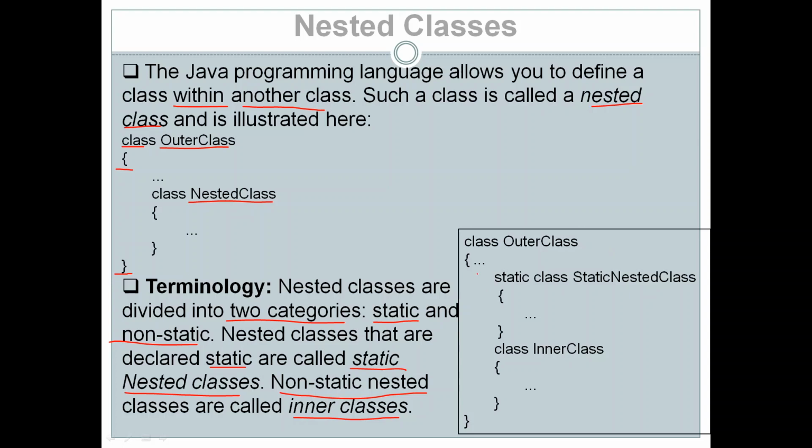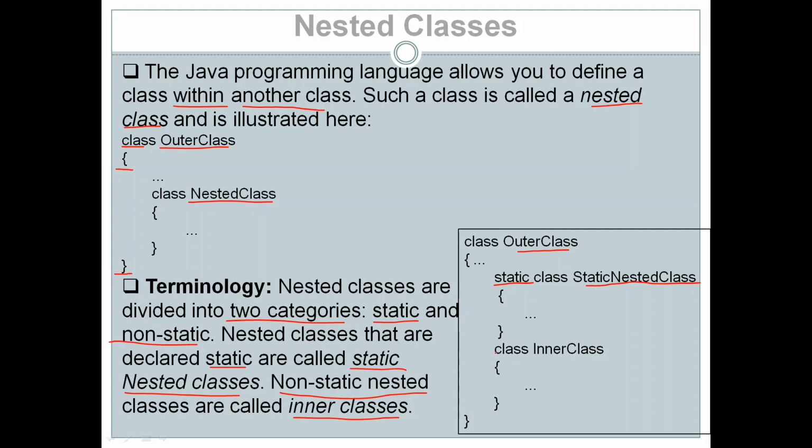Now look at the example here. We have an outer class. Inside this class we have another class, but this class is declared as static. We have used the static keyword before the class keyword. So the class name is StaticNestedClass. This class is a static nested class because it is declared as static, and it is inside the outer class. We have one more class inside the outer class.